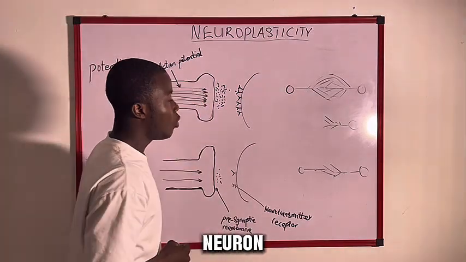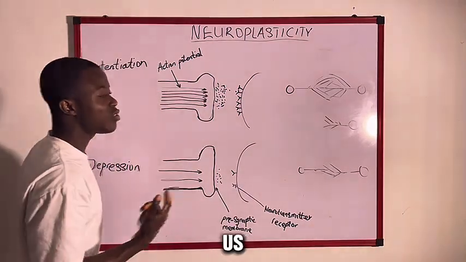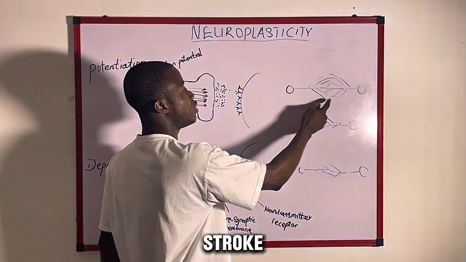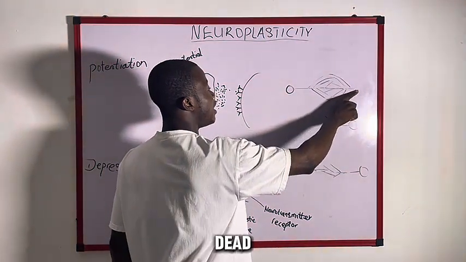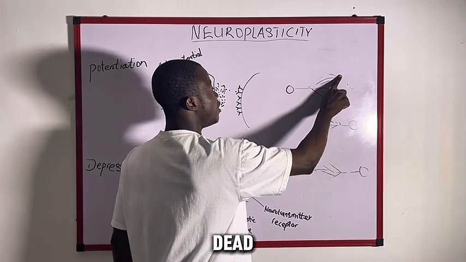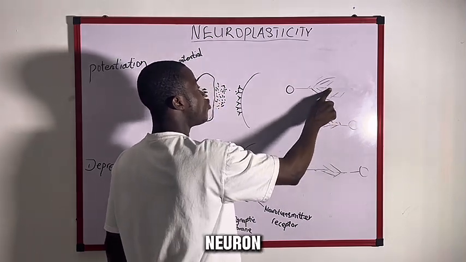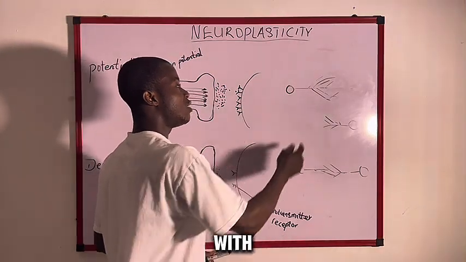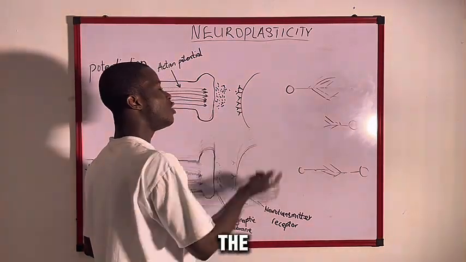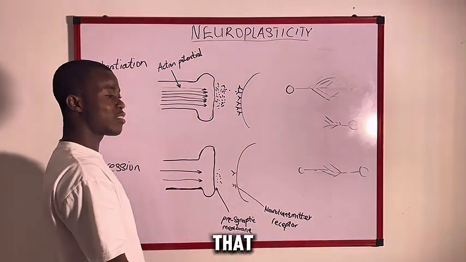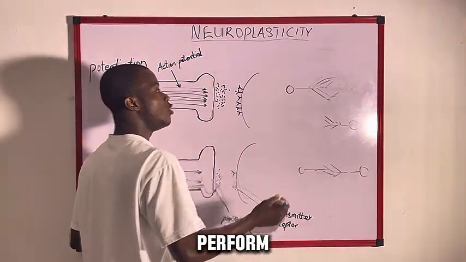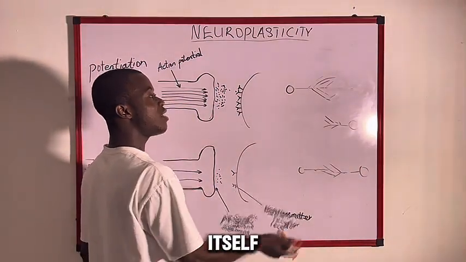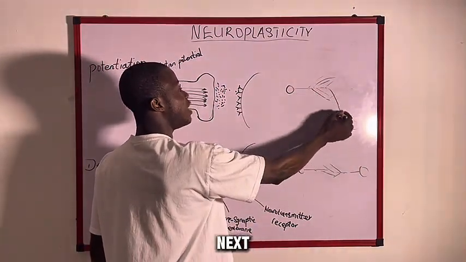But for example, let us assume that after the stroke incident, this neuron becomes dead. It means that this particular neuron will no longer have connection with the dead neuron. But the more movement the patient performs, this neuron will adapt or change itself and connect with the next neuron.